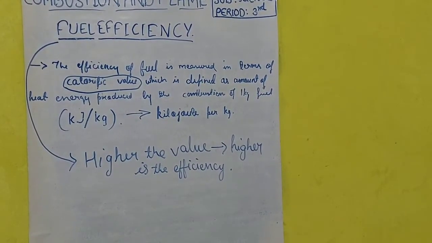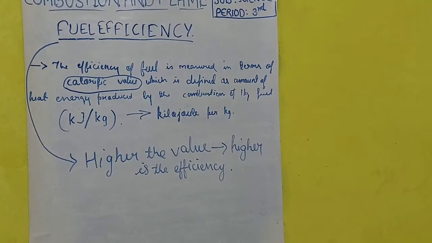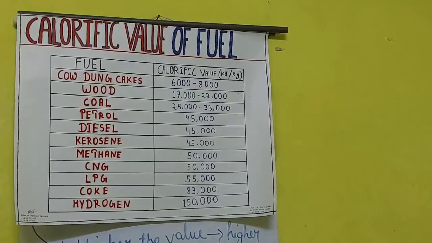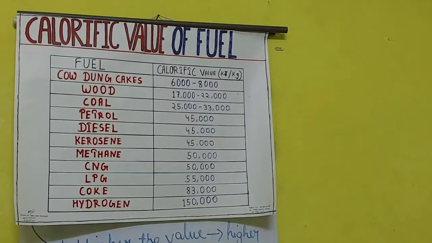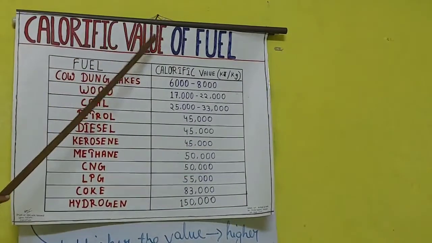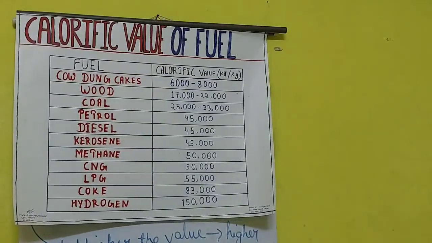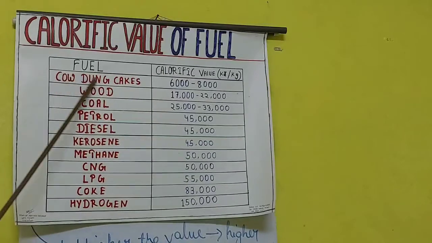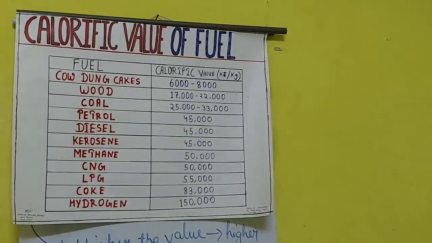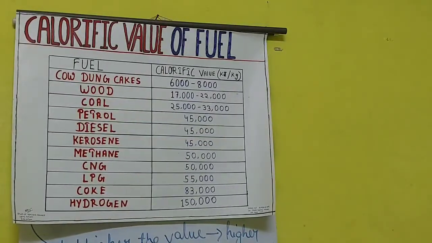Clear? Now we will see some different fuels and their calorific values. See students, this shows the calorific value of some fuels. Let's see. First we will see cow dung cakes. You may know that especially in the rural areas, these cow dung cakes are made.